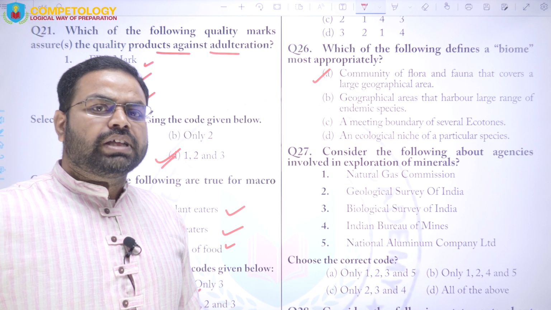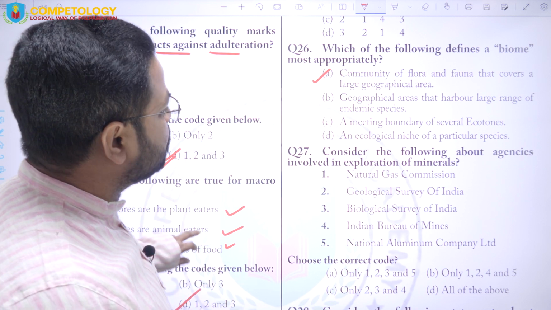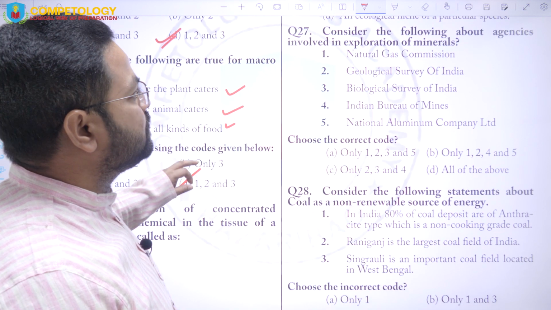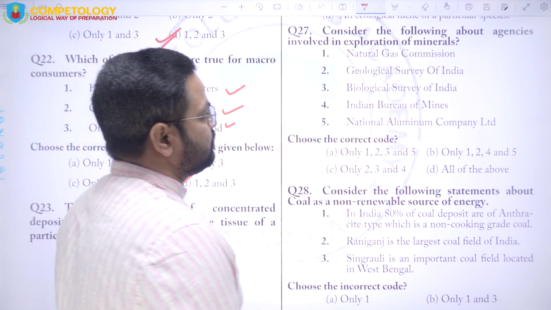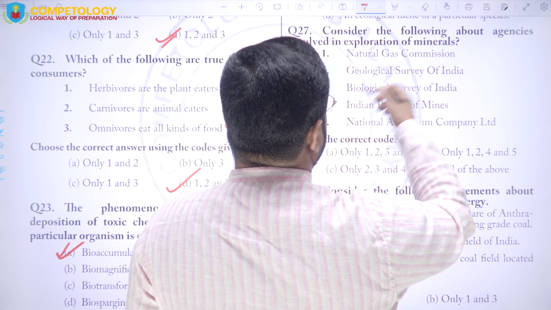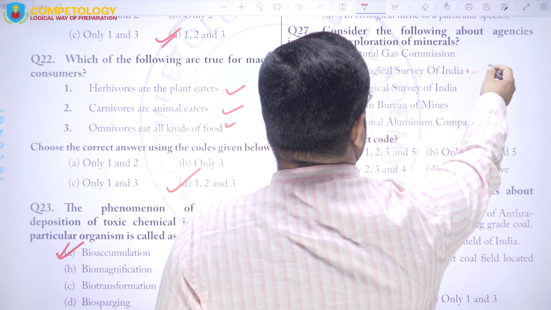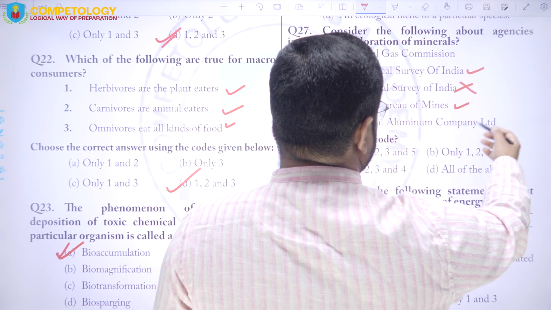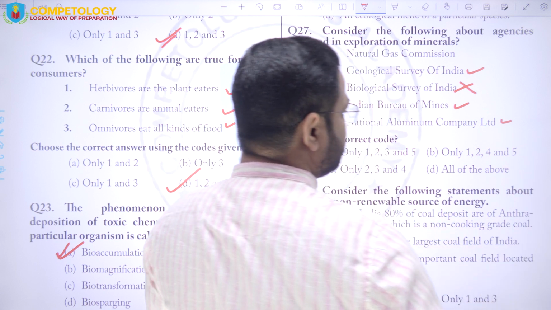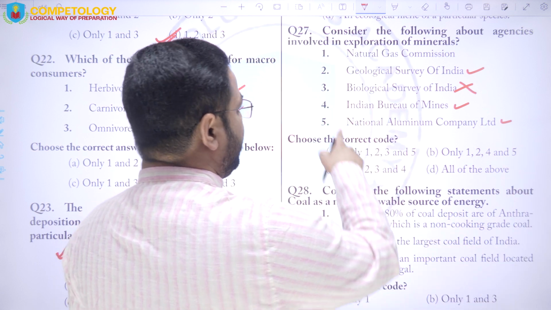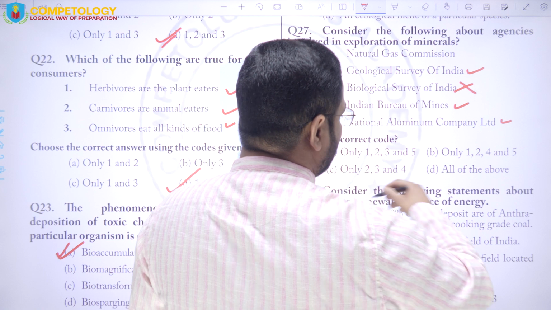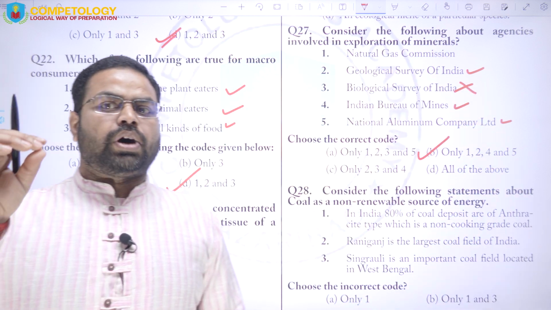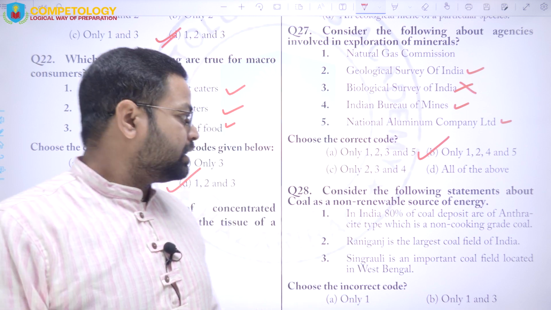Now come to the next question, that is question number 27. Consider the following about the agencies involved in the exploration of minerals. Oil and Natural Gas Commission, Geological Survey of India, Biological Survey of India will not be there, Indian Bureau of Mines, National Aluminium Company. So the answer will be except 3, and in all these options you will find that B is the only option which is except 3. So the answer will be B, right?